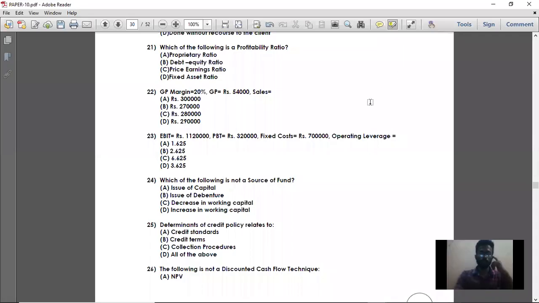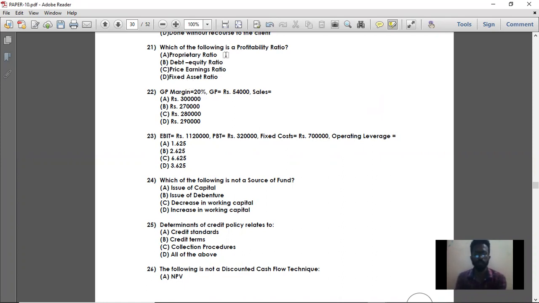Moving on to the next question, question number 21. Which of the following is the profitability ratio? You would have already completed ratio analysis. It is segregated into three or four segments: long-term solvency ratios, short-term solvency ratios, turnover ratios, and profitability ratios. They have given four ratios, and they are asking which one is the profitability ratio.